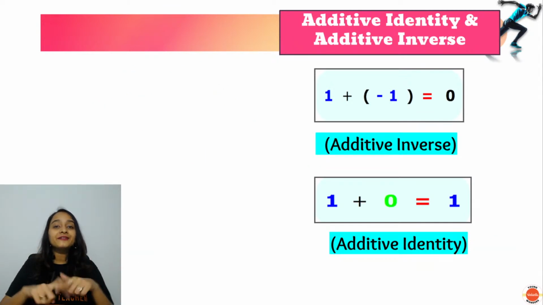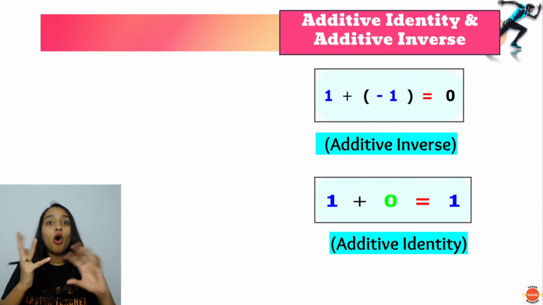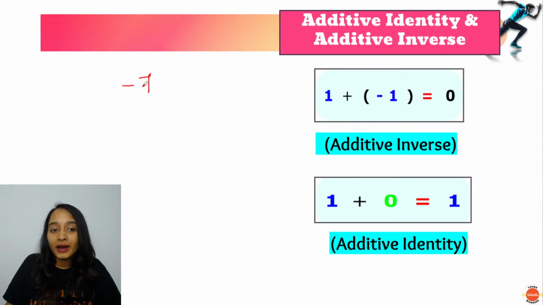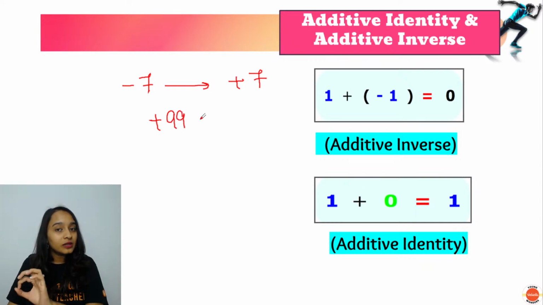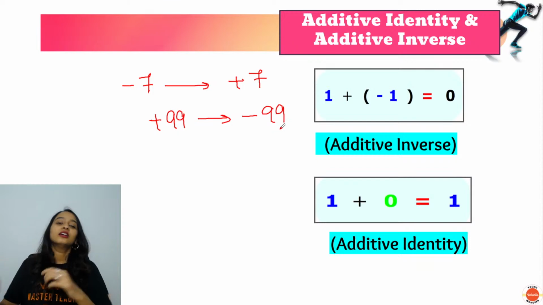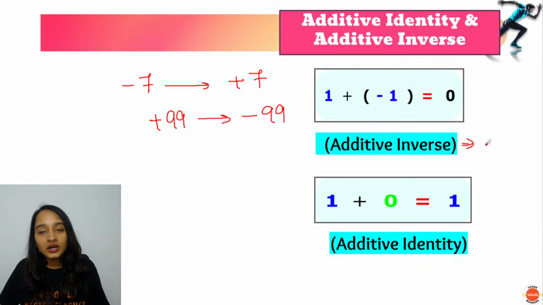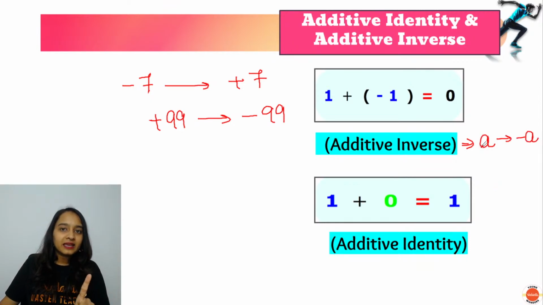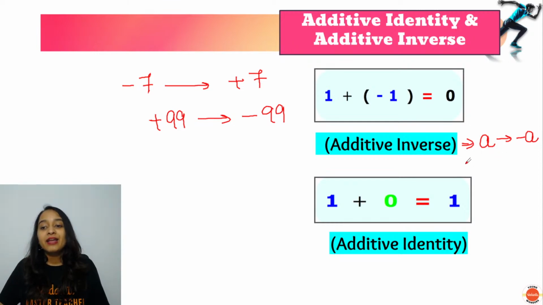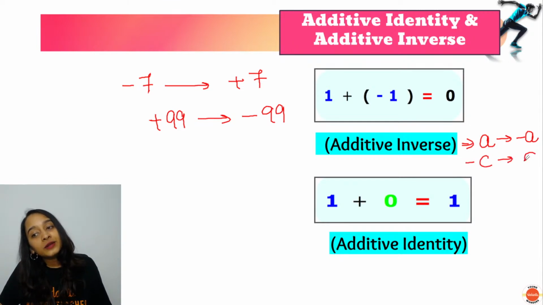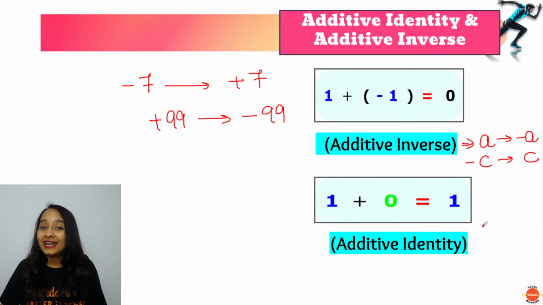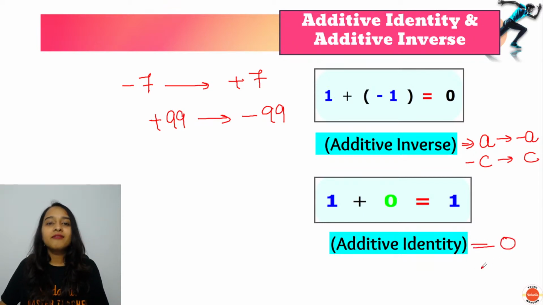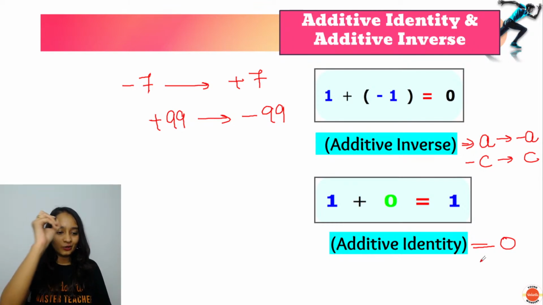Then what is additive inverse? Inverse means ulta, opposite. So if I take a number -7, the additive inverse will be +7. If I take +99, the additive inverse will be -99. So don't get confused. Additive inverse is a number with the opposite sign of itself. If it is +a, the additive inverse will be -a. If it is -c, the additive inverse will be +c. And what will be the additive identity? It is always equal to 0.